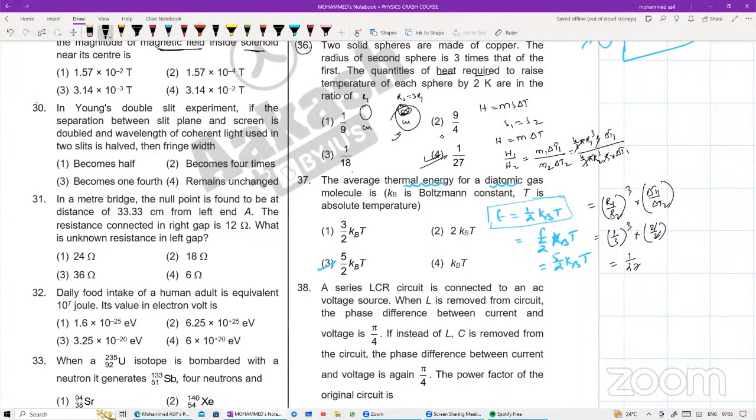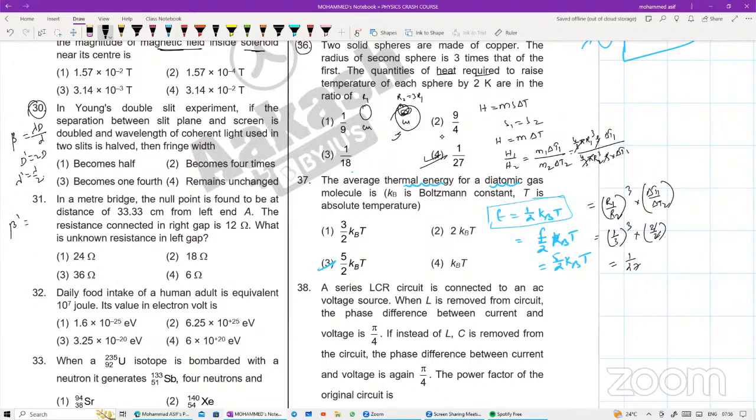क्वेश्चन नंबर 30. In Young's double slit experiment, if the separation between the slit plane and the screen is doubled and wavelength of the coherent light is used, two slits has been halved, then the fringe width will be equal to how much? Fringe width का फॉर्मूला याद है? Beta is equals to lambda into capital D divided by small d. उसने क्या बोला? Capital D is right now for me doubled, wavelength is right now for me half, lambda by 2.